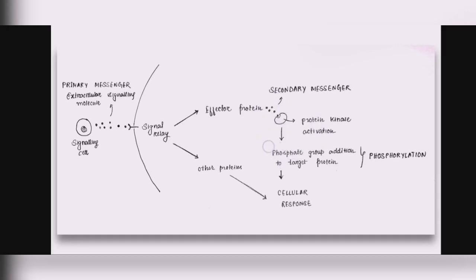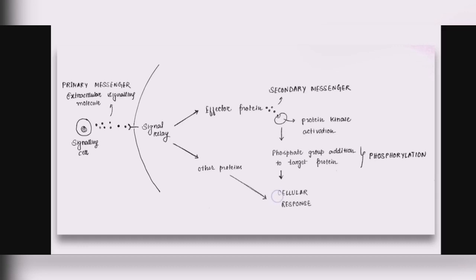Once these protein kinases are activated by the secondary messenger, they phosphorylate the main target protein inside the target cell, and the entire process is known as phosphorylation. That means if you are to brief it in one line, you can write that the addition of phosphate groups to the target protein is known as phosphorylation, and it is usually carried out by protein kinases only. And once this target protein is activated, this would result in some sort of cellular response.